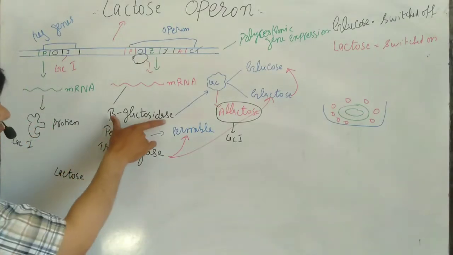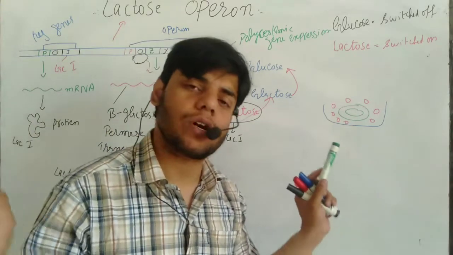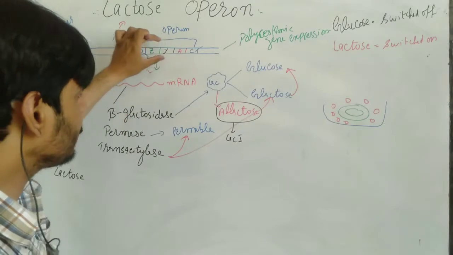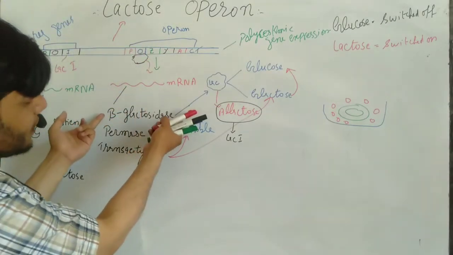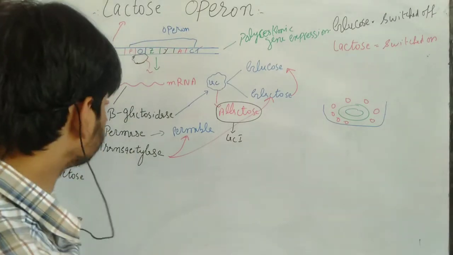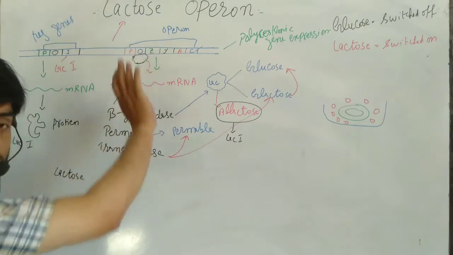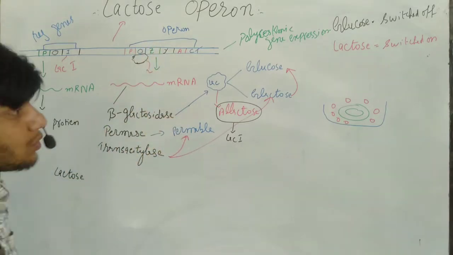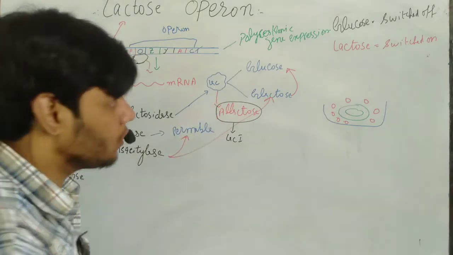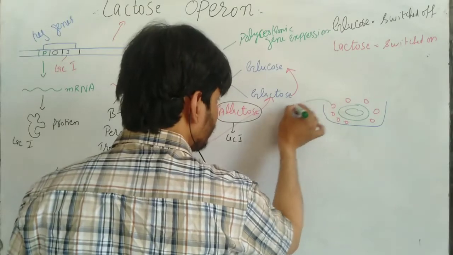Inside the bacteria, this beta galactosidase is always present. It doesn't mean that beta galactosidase is produced at that time when it is switched on. It is also present when this one is either switched on or off. It is always present. But when it is present while the operon is switched off, its function is to convert the lactose into allolactose. Okay, so then what happens? It is converted into allolactose.